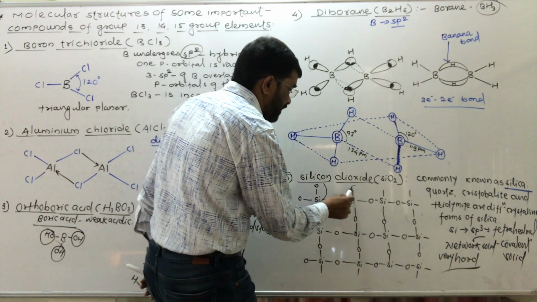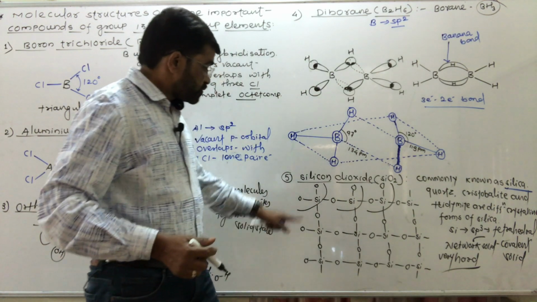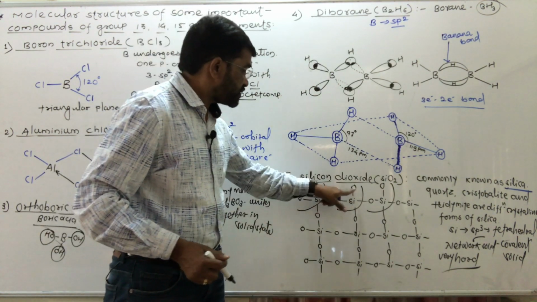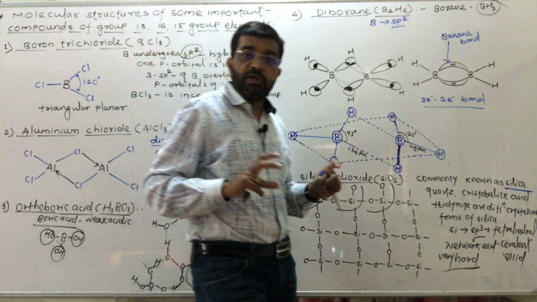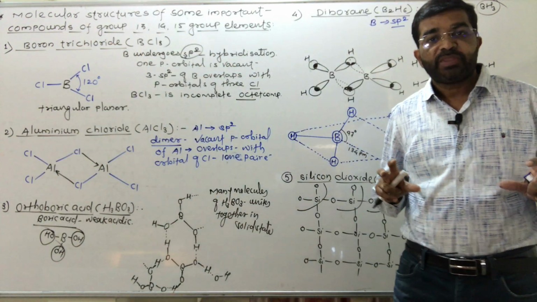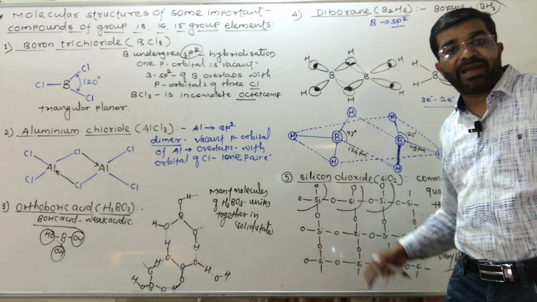Here you see in this way. So SiO2, SiO2, SiO2. Therefore the molecular formula of silica is SiO2, but actually it forms a network covalent solid.